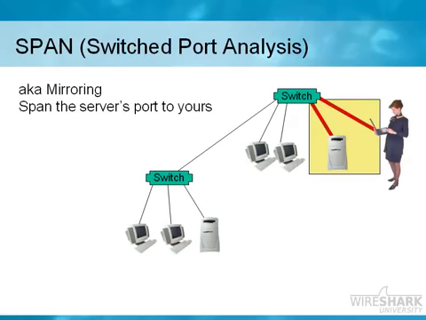Now, if we took the traffic down at the client workstation and we saw packet loss upstream, then we went up to the server and we did spanning on the switch to listen in on the server's traffic. And at the server side, we did not see any packet loss at that point. We see the server sending the packets in perfect sequence, and then periodically we see the client saying, hey, I missed something, but we saw the server send it out. Okay, now we know that the packet loss is downstream from where we are.